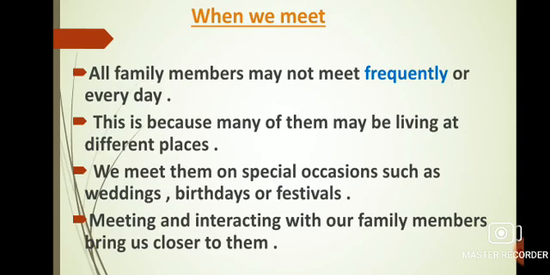Children, all family members may not meet every day. This is because many of them may be living at different places. Maybe some of them live in another city or even country for their job or different reasons. We meet them on special occasions like birthdays, weddings or festivals. Interacting with our family members brings us closer to them.